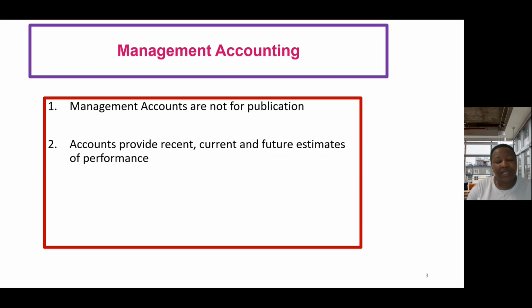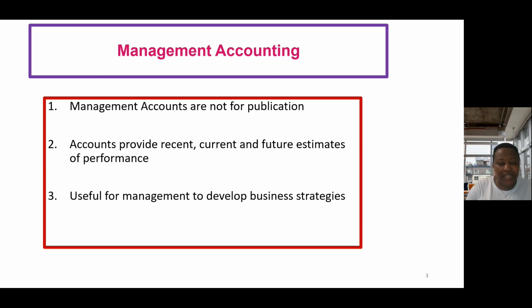So what management accounting does is it provides you with information around what is happening at the moment in the business. What is the current thing happening? What are the recent occurrences? What are future estimates of our performance? And then that helps us to make decisions, to plan, and to draw up some strategies for the business. So unlike financial accounting, which is not very useful in decision-making, planning and control, management accounting is very useful in that.